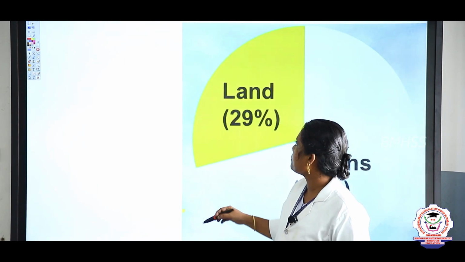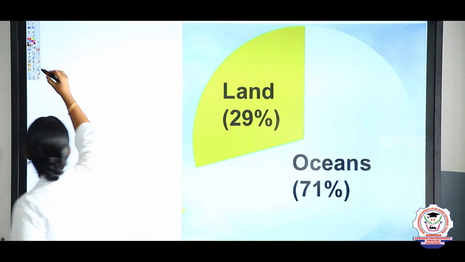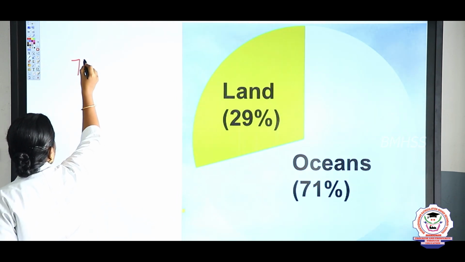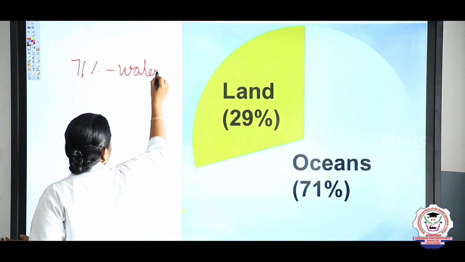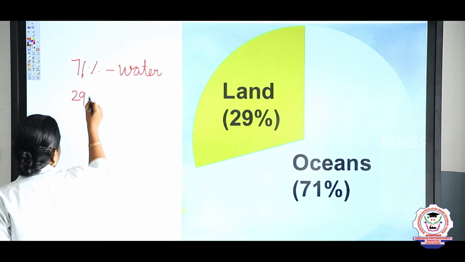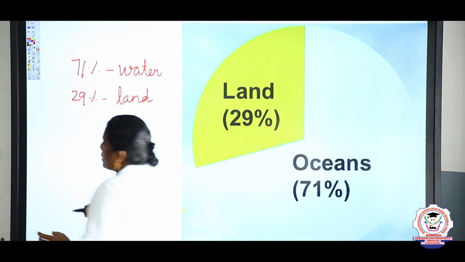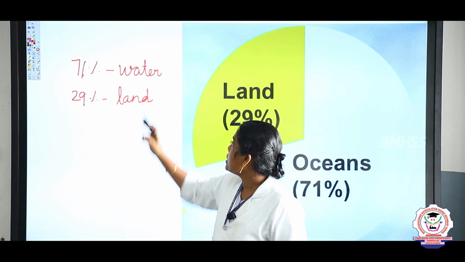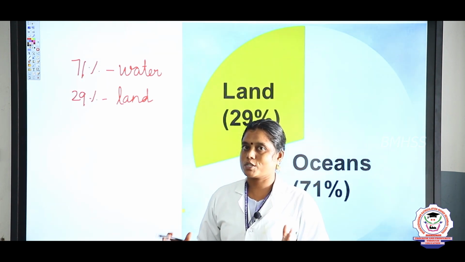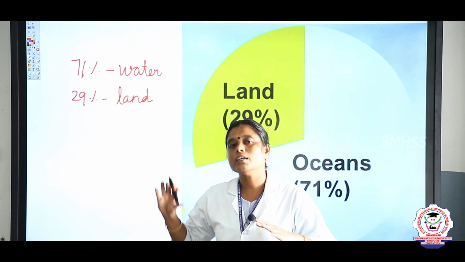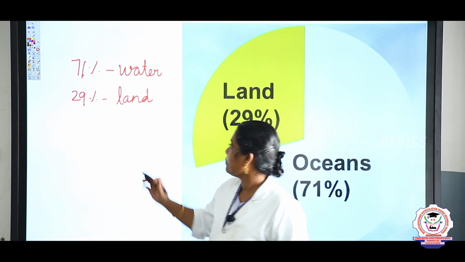I'll explain. Yes, our Earth is surrounded by 71% of water and 29% of land mass. Yes, our Earth is surrounded by 71% of water and 29% of land mass. So because of this reason, we can say that our Earth is called a blue planet or water planet. Okay.